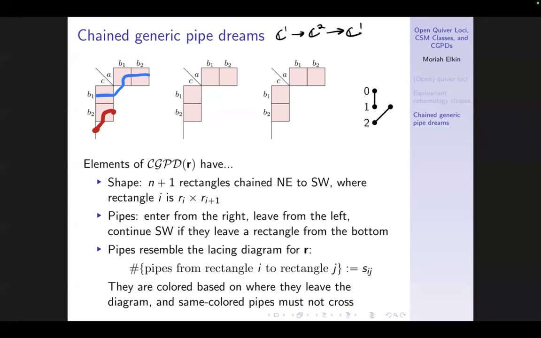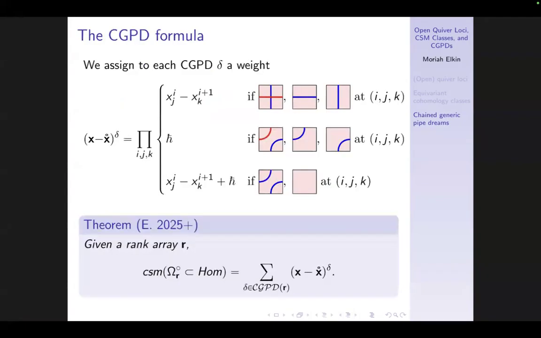Okay, so these are the objects. And we can assign to each chain generic pipe dream a weight in a pretty standard sense for pipe dreams. So it looks fancy, but it's just row minus column label as usual, associated to any sort of crossing type tile. We get a weight of h bar to homogenize for every bump. We get the sum of these two weights if it's something that can be both in some sense. And if we define our weights this way, this gives us a nice, concise combinatorial formula for the Chern-Schwartz-MacPherson class of an open quiver locus.